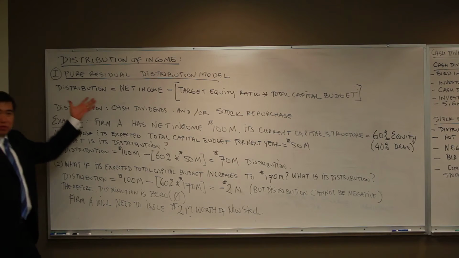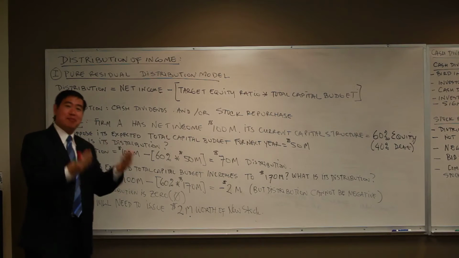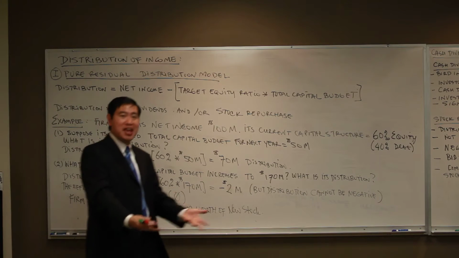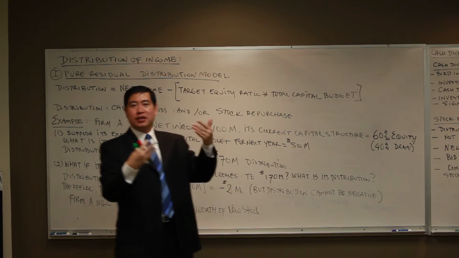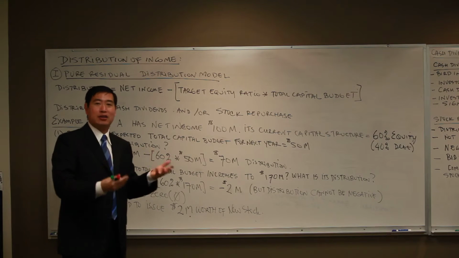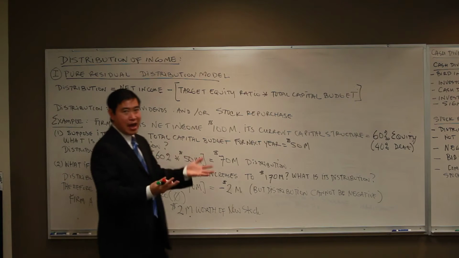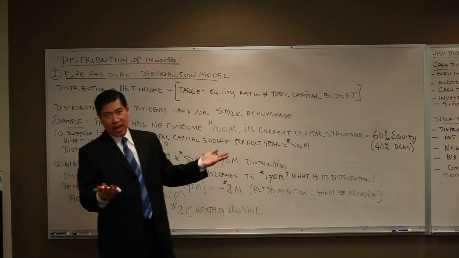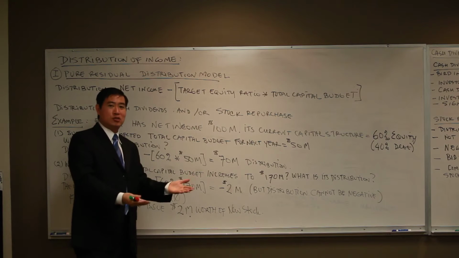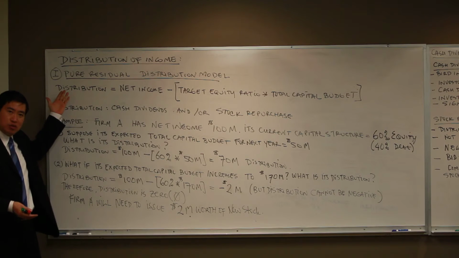Okay, in this lecture we're going to learn about the distribution of income. When the firm starts earning money, positive net income, and their growth starts slowing down, the net income is coming into the company, then the company should consider distributing the income back to its investors or shareholders, right? A good example of this is Apple, where they hold a lot of cash in their hand and they don't know what to do with their investment yet. Then the investors will start pressuring them to give the cash back to the investors. So that's the idea of the distribution of income.